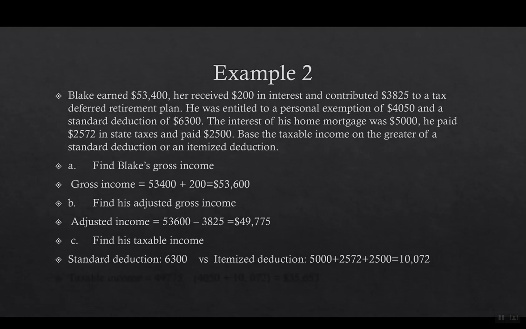And then to get his taxable income, let's look at the two kinds of deductions he could have. So we have a standard at $6,300, but if we add up the itemized part, $5,000, $2,572, and $2,500, it's $10,072. So this itemized deduction is higher than the standard deduction, which means he definitely wants to use this itemized amount. So when we figure out his taxable income, it'll be the $49,775 minus the $4,050, and then $10,072. So notice that when we're subtracting, we have both the exemptions and the itemized deductions that are in here. So then what his taxable income is, $35,653.